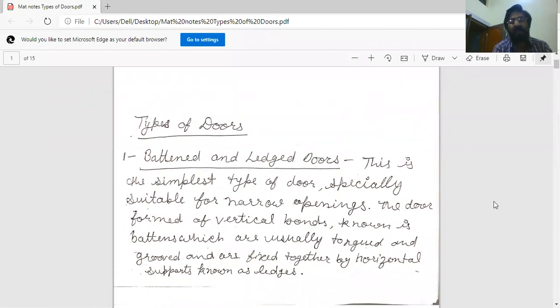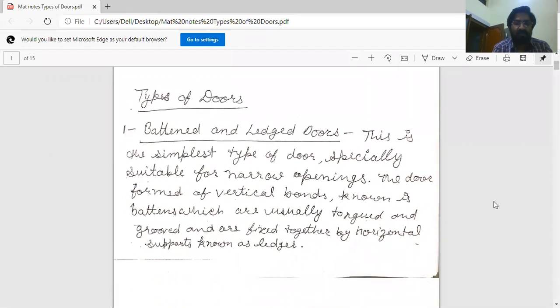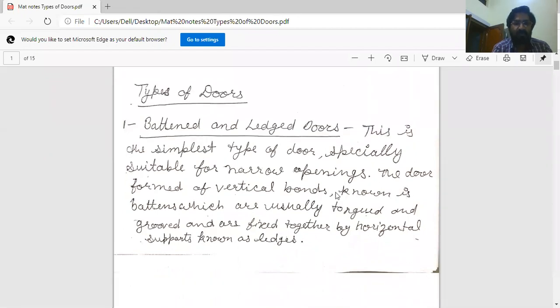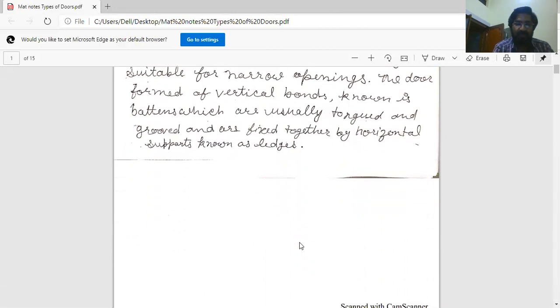This is the simplest type of door and used generally in rural areas, for narrow openings. The door formed of vertical boards known as battens, which are usually tongued and grooved, are fixed together by horizontal supports known as latches.